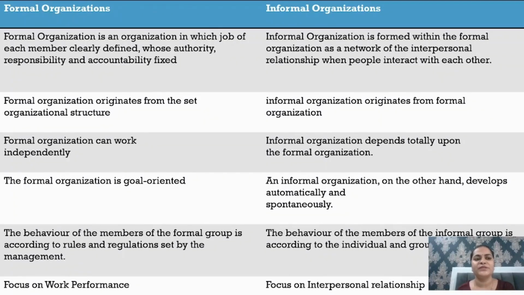Now we can see the difference between formal organization and informal organization. First, a formal organization is an organization in which the job of each member is clearly defined, whose authority, responsibility and accountability is fixed. Means they have already been told to whom they are accountable or responsible, and to whom they have to report. Under the informal organization, there is nothing as such. There are just interpersonal relationships, and they don't know to whom they have to report. They just interact with each other for unnecessary things.